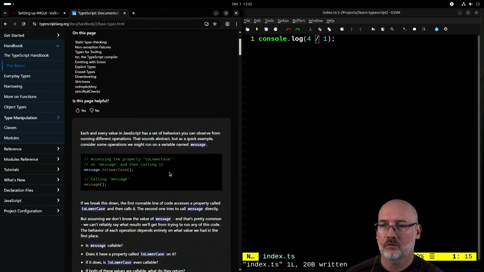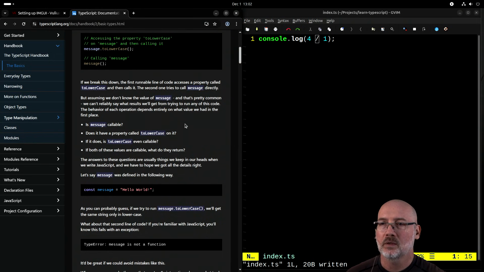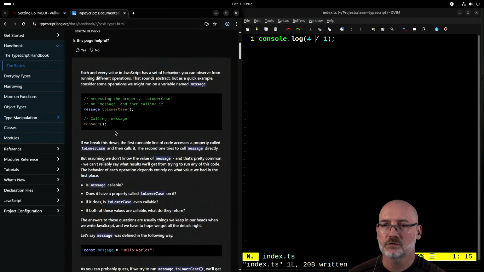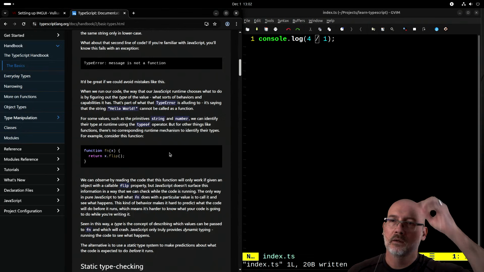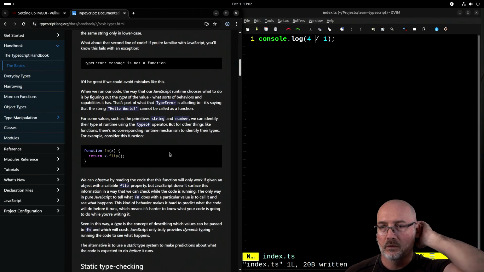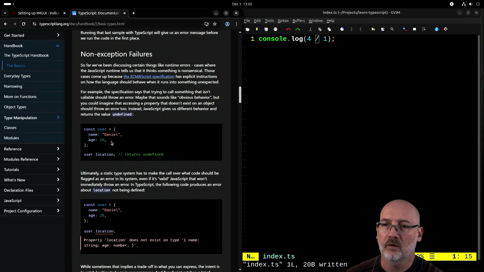Each and every new value in JavaScript has a set of behaviors that can be observed from running different operations. First line of code, access a property, blah, blah, blah. Use message callable, does have to lower the, and so on. Only in lowercase. What about the second line of code? If you know JavaScript, you'll know this fails. Message is not a function, right? Okay. It'd be great if we could avoid mistakes like this when we run our code. Okay, so this is a sales pitch for type theory. Great, awesome. Okay, cool, we get an error. Awesome, I like it.